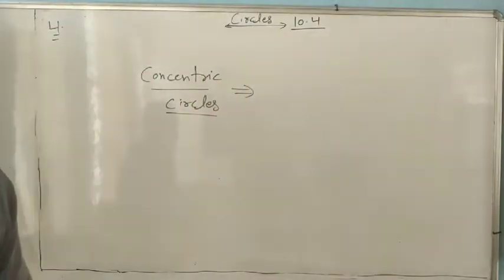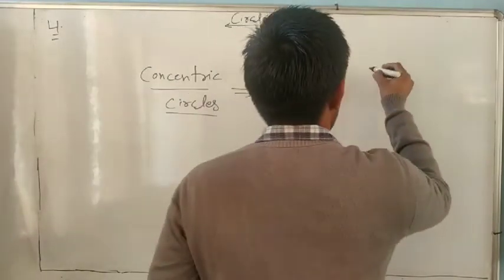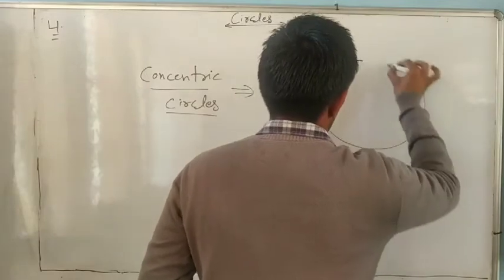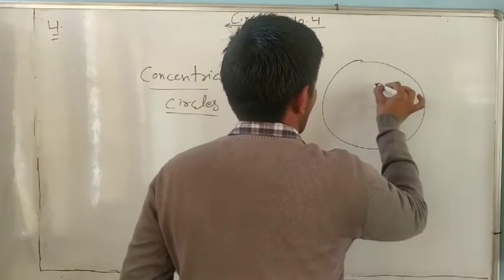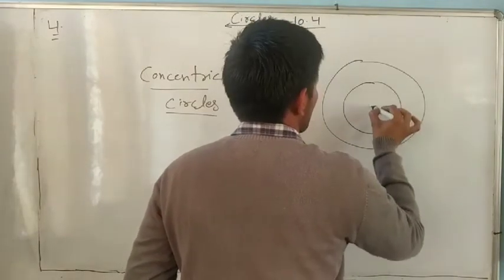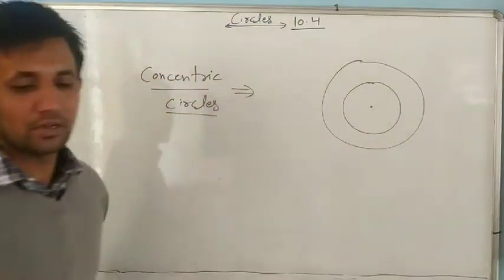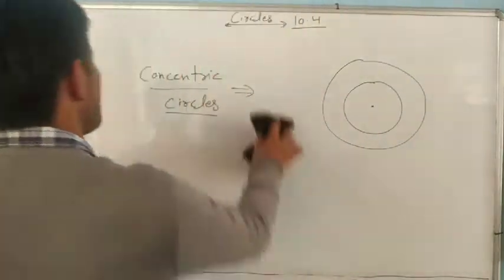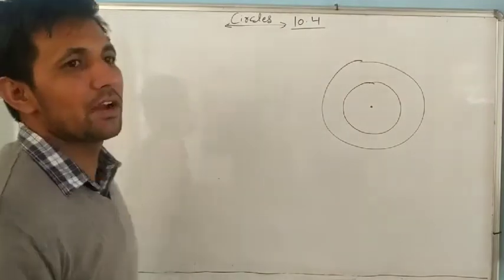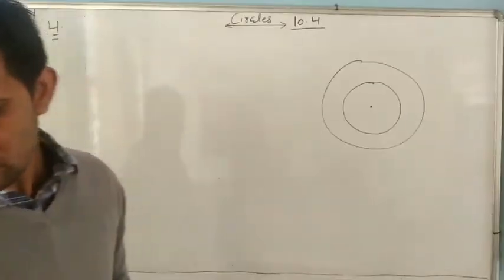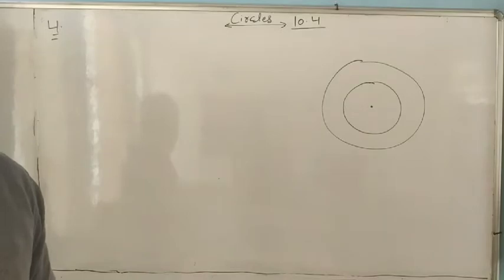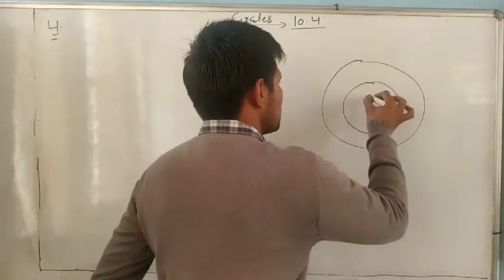In the question it is also given what a concentric circle is: circles with the same center. So here O is the center of both circles, because the circles are concentric. Concentric means the circles which have the same center, with center O.